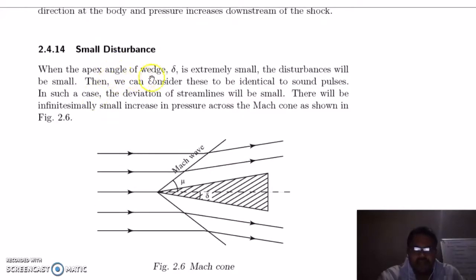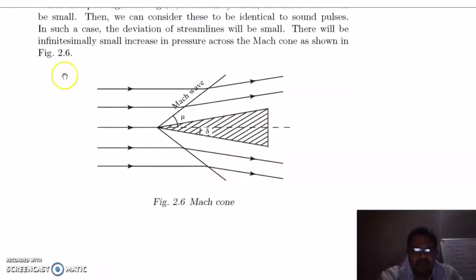Small disturbance: when the apex angle of the wedge delta is extremely small, you can see this delta is very small, the disturbance will be small. Then we can consider these to be identical to sound pulses. In such a case, the deviation of streamlines will be small. There will be an infinitely small increase in pressure across the Mach cone as shown in figure.